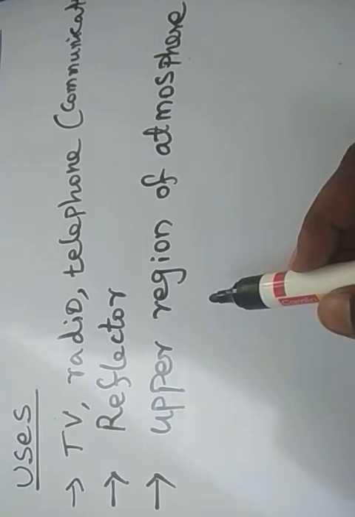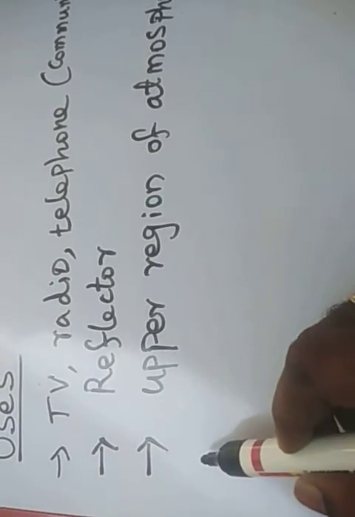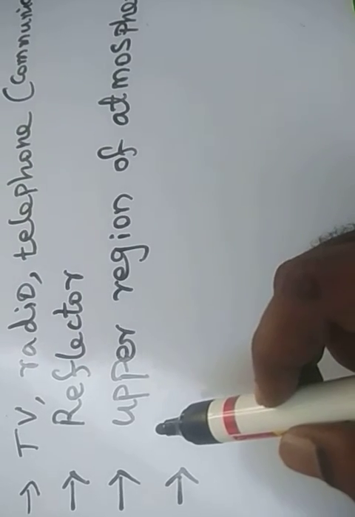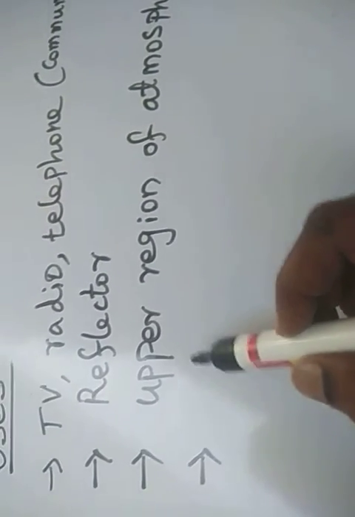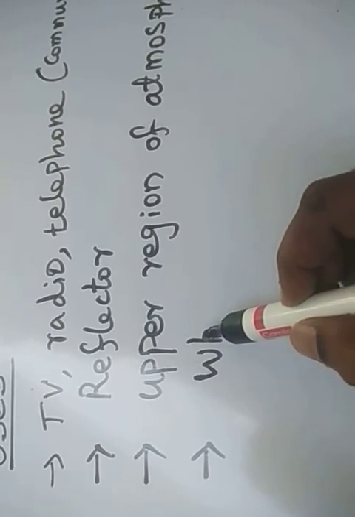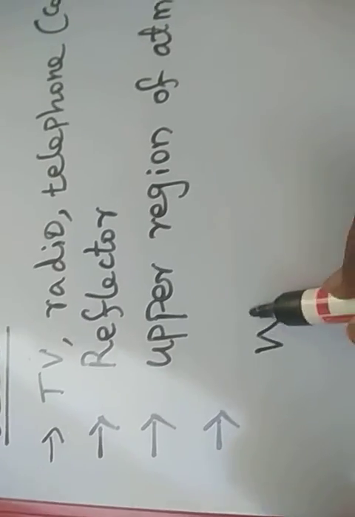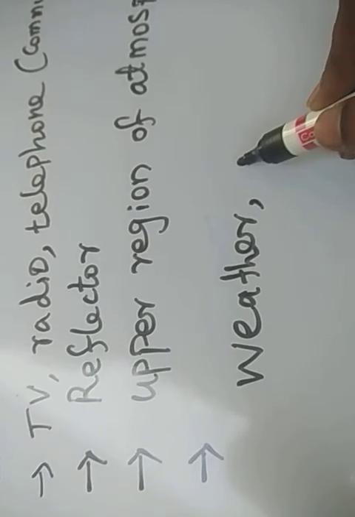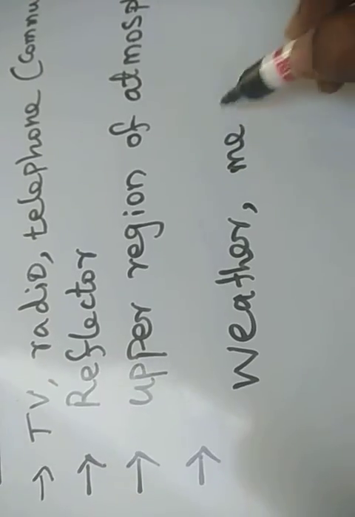By using these, weather communications are given to common people. So it is used for weather forecasting and to study meteoroids.